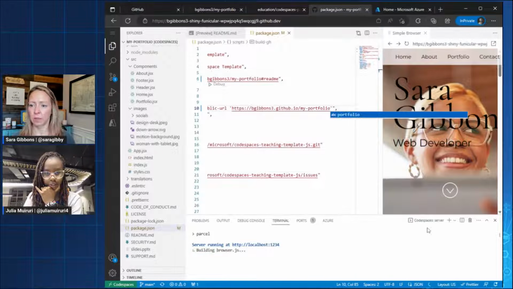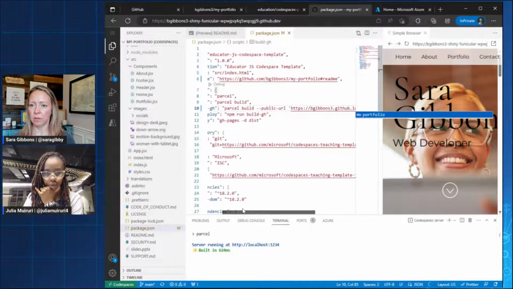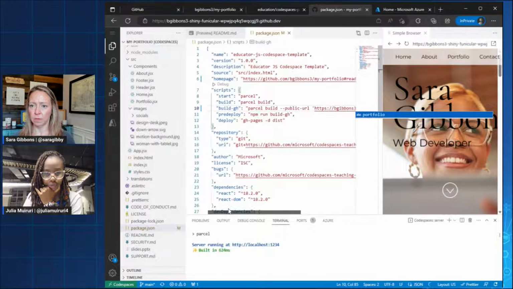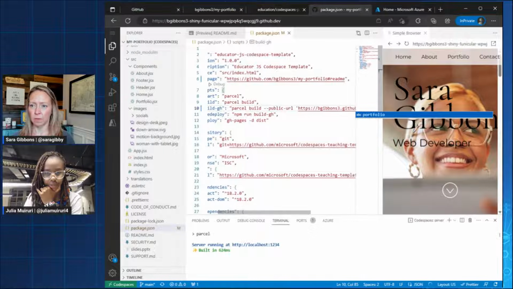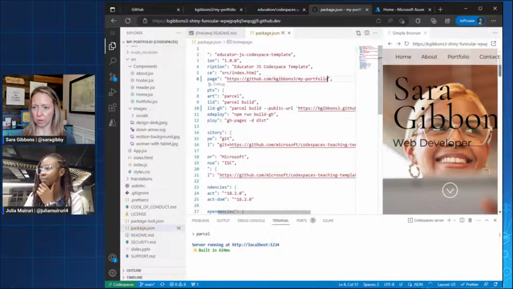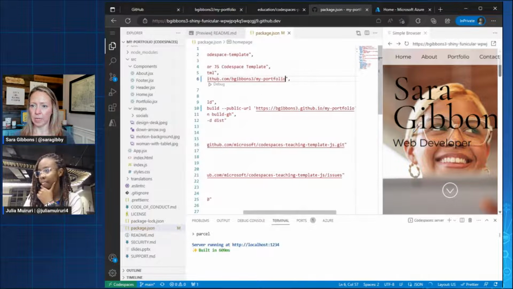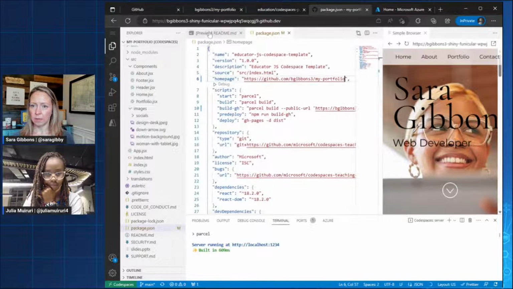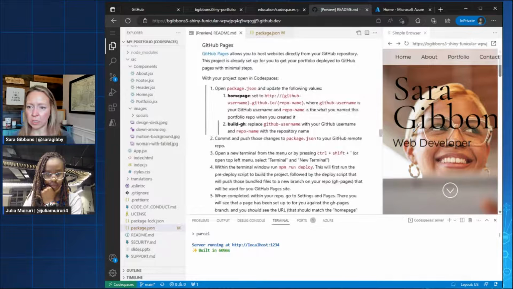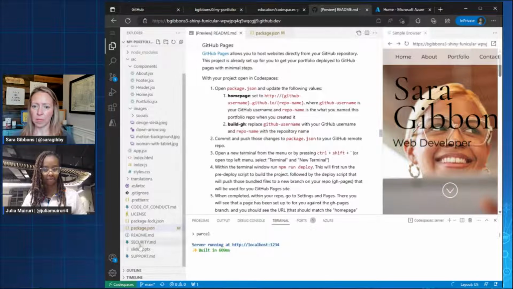Perfect. Portfolio. And so on the homepage, Sarah, I don't know if you would want to remove the README at the end. Good catch. Thank you. Yep. We got that updated. This looks good. Is there anything else that I need to do here? So probably just commit the changes and see how that goes. Yes.